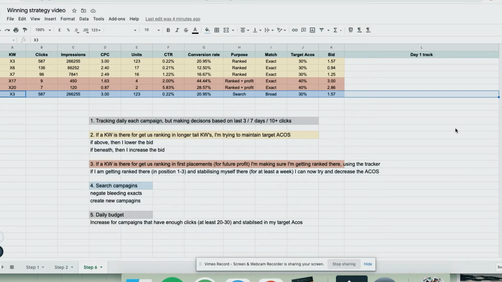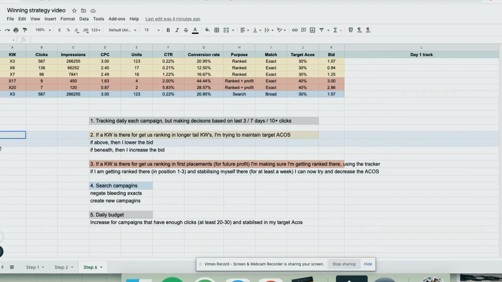Okay, so now for the search campaign. First, if it's above my target Acos, I stabilize it at target Acos, so I lower the bid, and if it's below, then I increase the bid, exactly like I did in the yellow keywords. But also I negate bleeding exact.